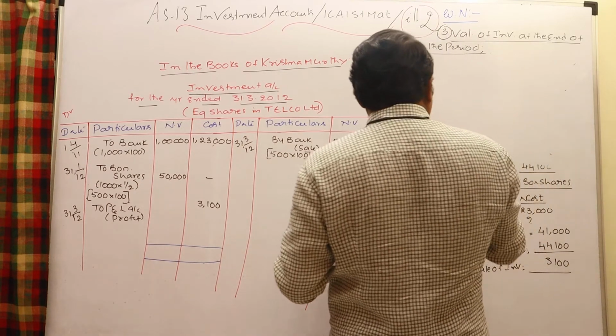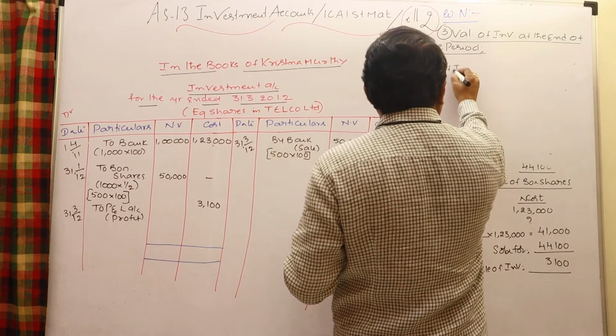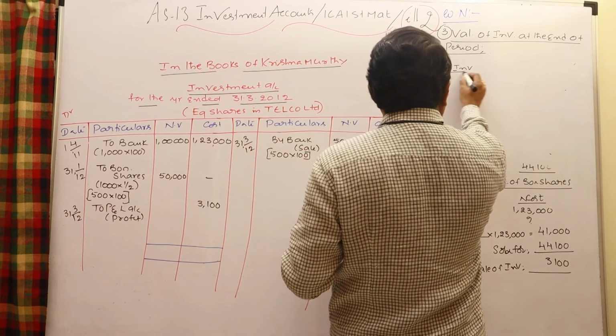Right, first I would like to know the cost of investments, the average cost of investments.